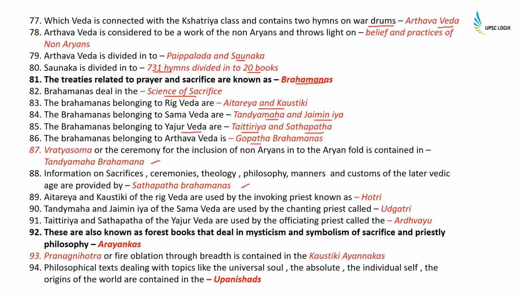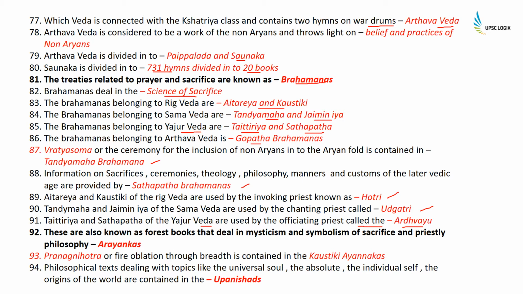Aitareya and Kaushitaki of the Rigveda are used by the invoking priest known as Hotri. Tandya Maha and Jaiminiya of Samveda are used by the chanting priest called Udgatri. Taittiriya and Shatapatha of the Yajurveda are used by the officiating priest called the Adhvaryu. These are also known as forest books that deal in mysticism and symbolism of sacrifice and priestly philosophy.